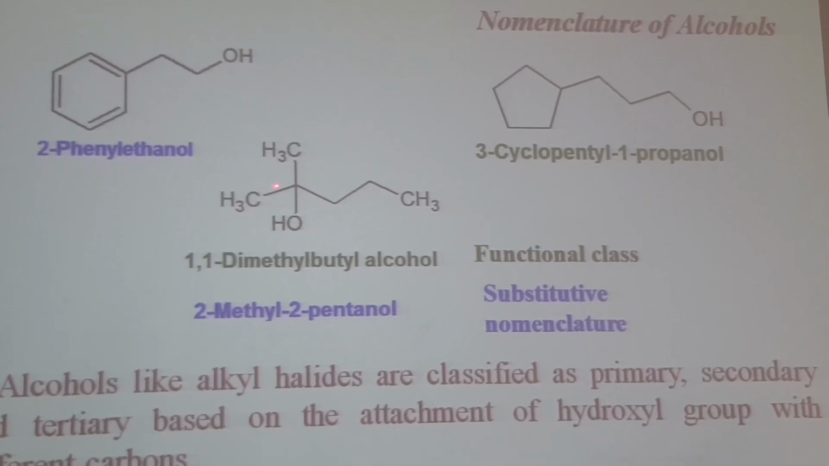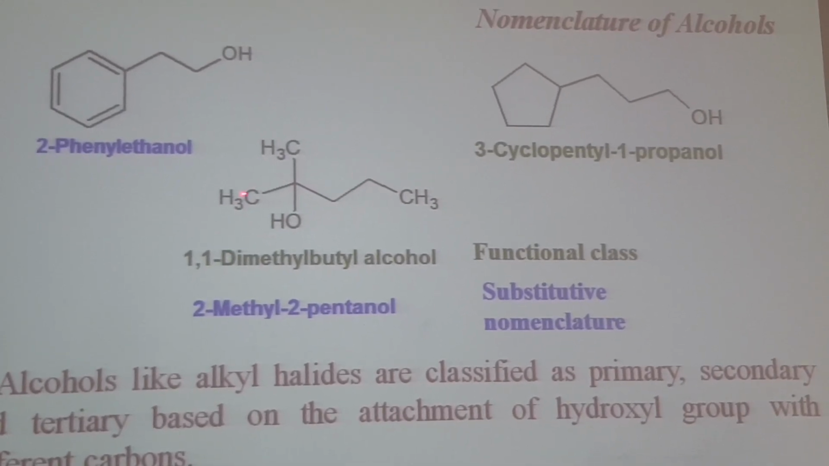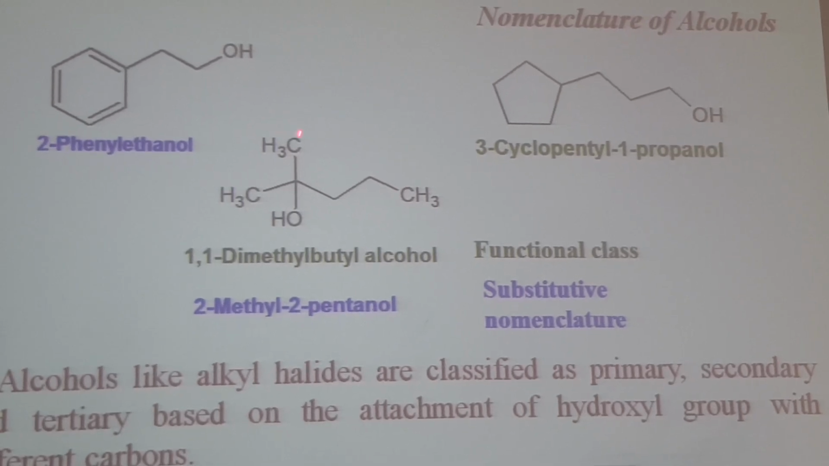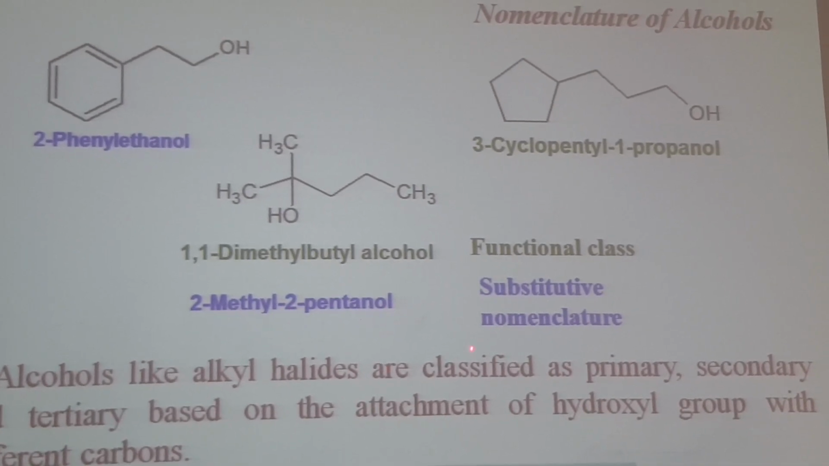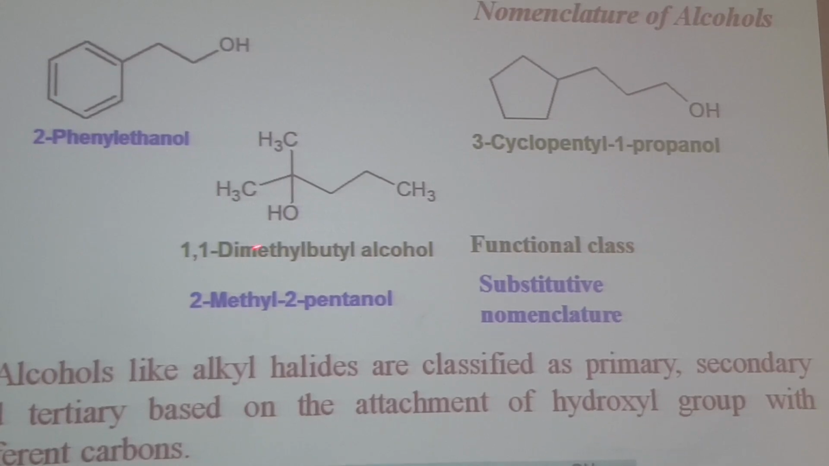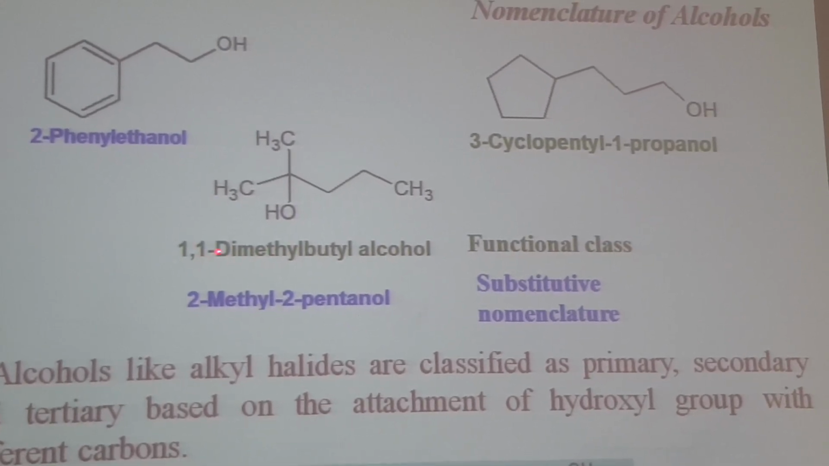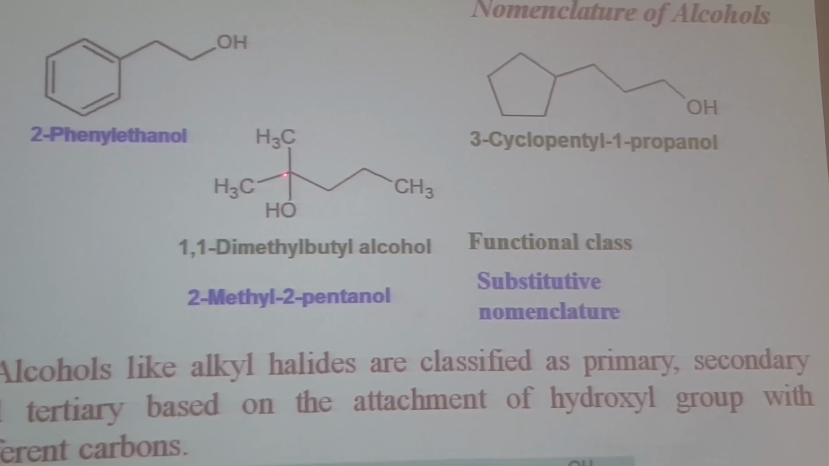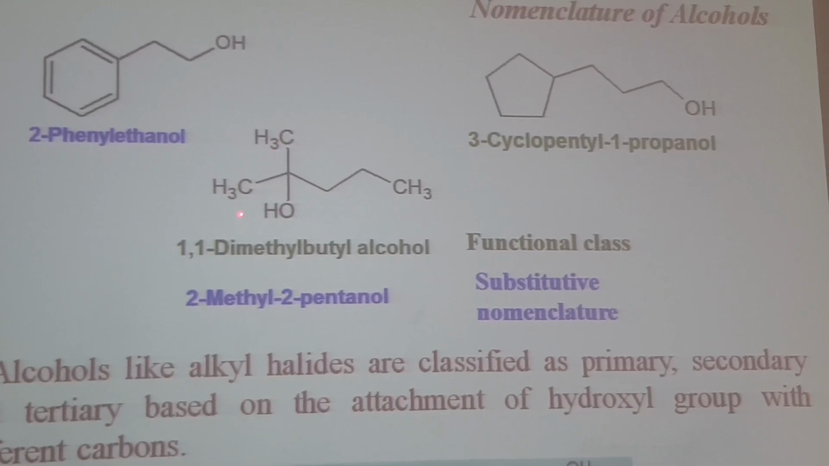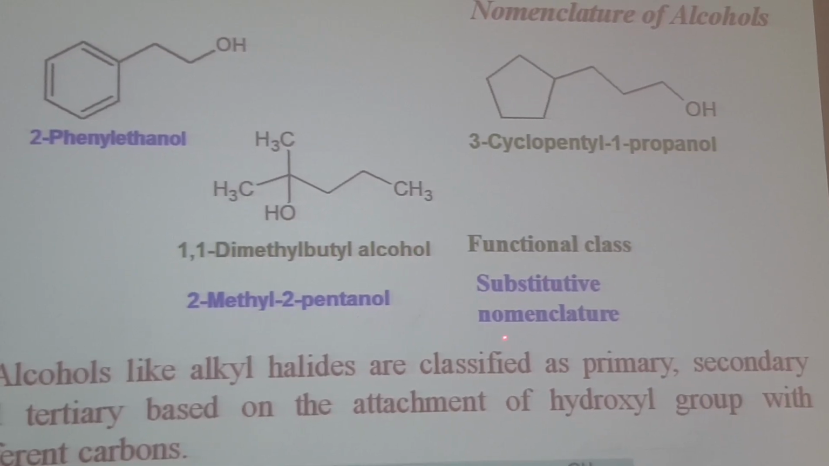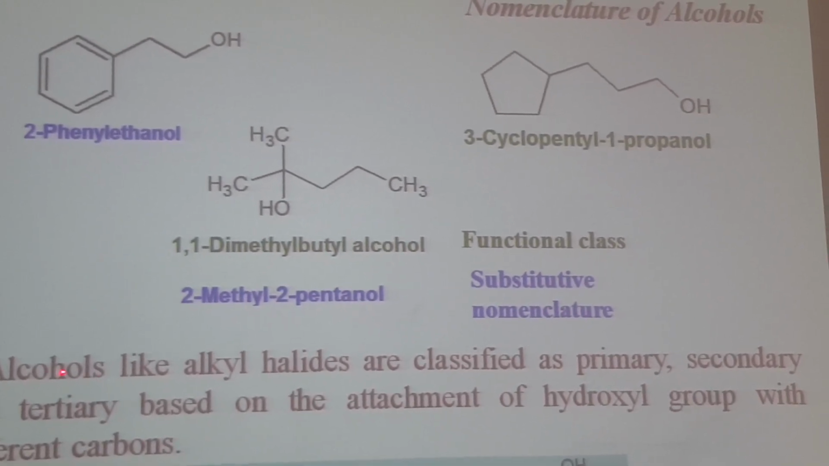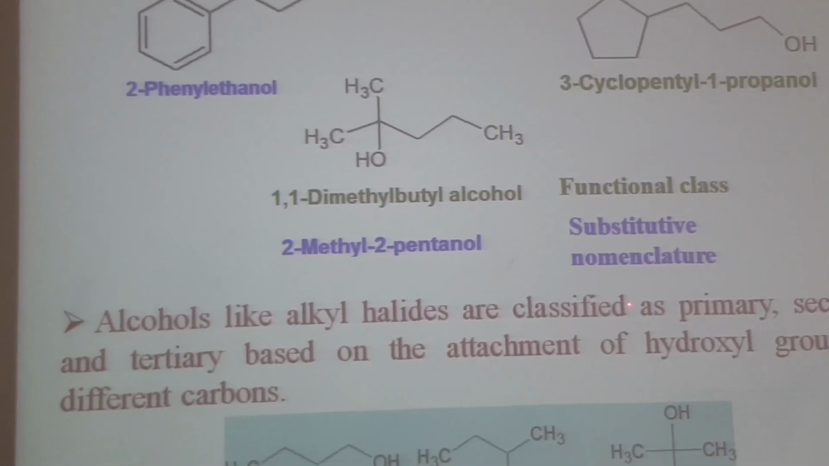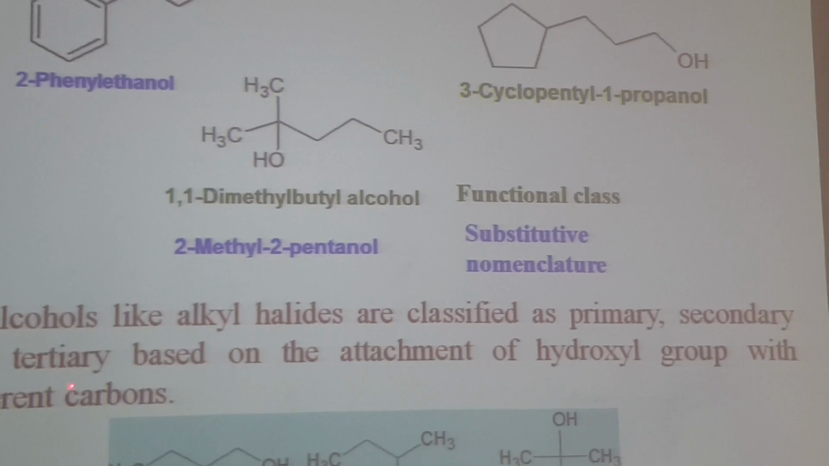Here we have again 1, 2, 3, 4, 5 carbon. The methyl group and hydroxyl are present on the same carbon. The name is 2-methyl 2-pentanol. This is functional class nomenclature, in which we can write this name as 1,1-dimethyl butyl alcohol, because 1, 2, 3, 4 butyl alcohol, and at position 1 we have 2 methyl groups. So according to functional class nomenclature, it will be 1,1-dimethyl butyl alcohol, and according to substitutive nomenclature, it will be 2-methyl 2-pentanol.